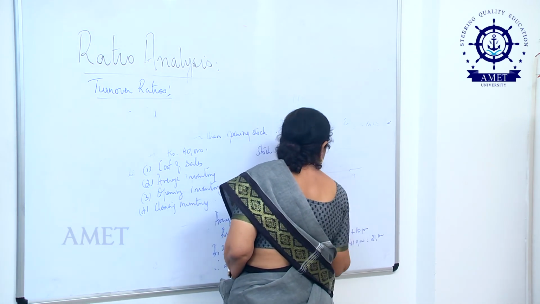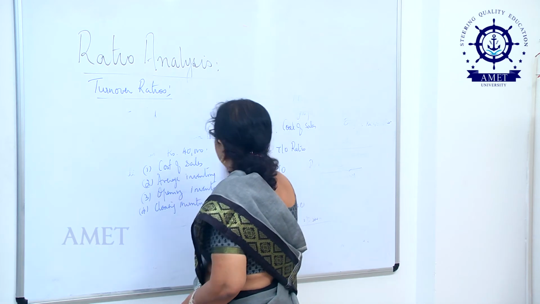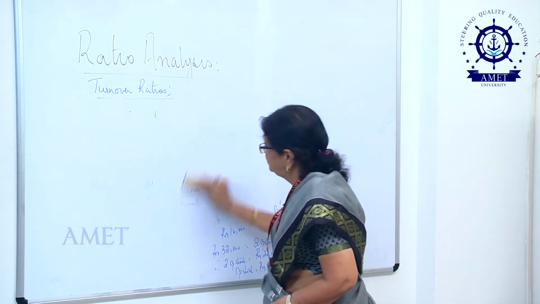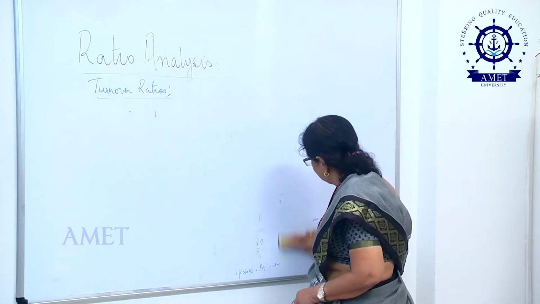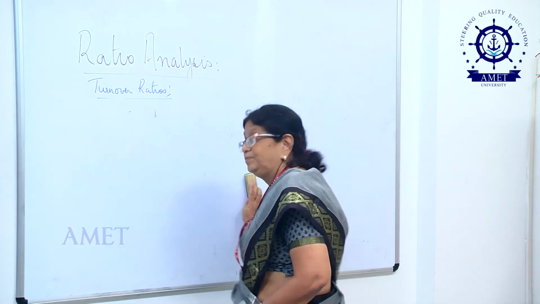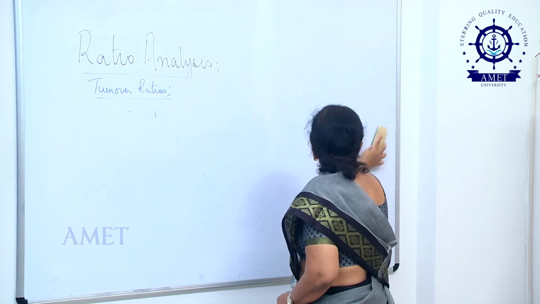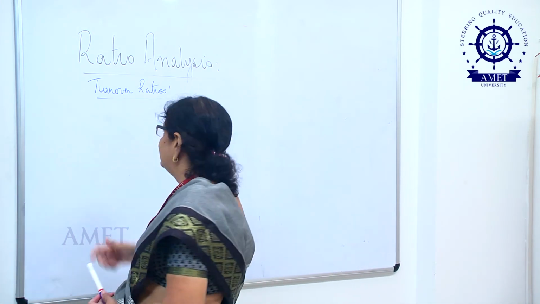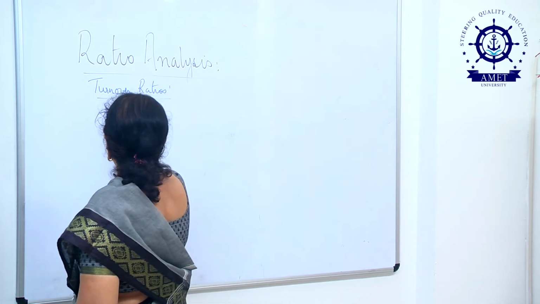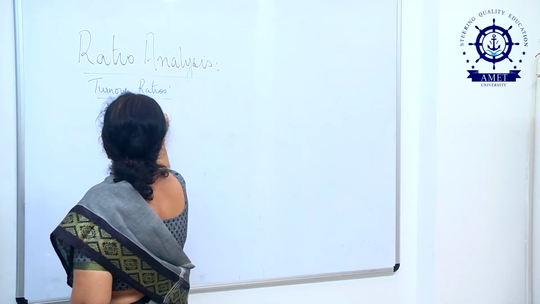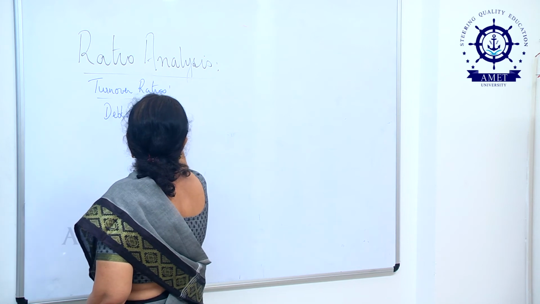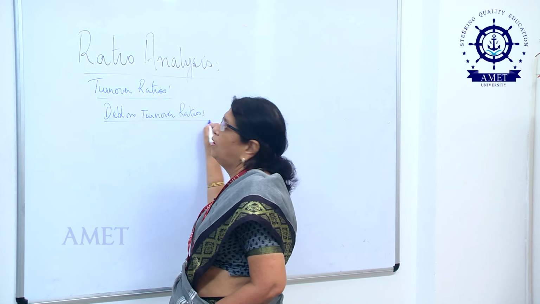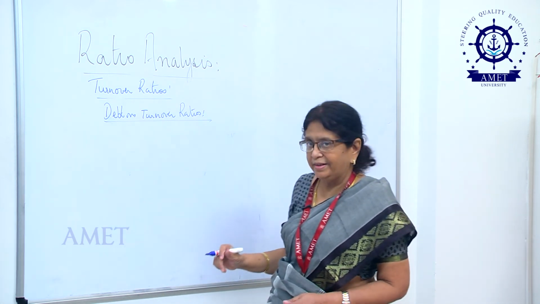Now, we can do one more category of ratio that comes under this heading, and that will be my debtors turnover ratio, where I am trying to find out how many times in a year I sell on credit to my debtors.